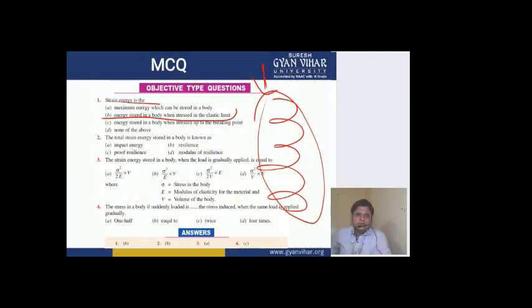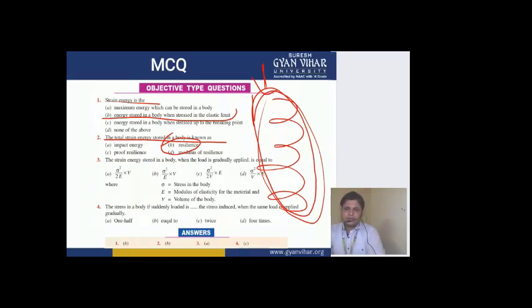Then second, the total strain energy stored in a body. Always keep this in mind, the total strain energy that is stored in a body is known as resilience. We always say that the measure of strain energy is the modulus of resilience. So resilience is the same thing. Whenever you come across a spring or such types of suspension components, their main important property is the resilience or strain energy. What is strain energy? It is the energy stored in a body when it is compressed.